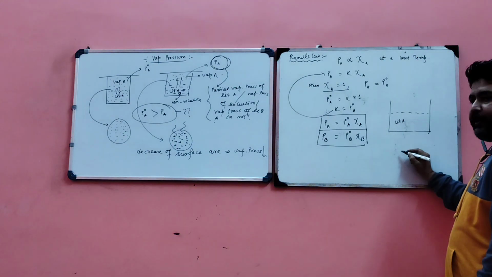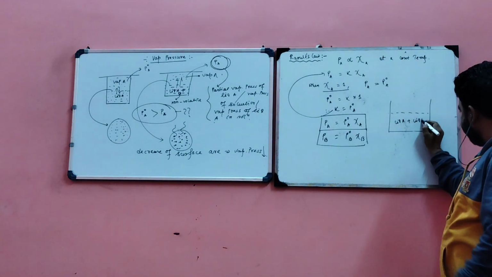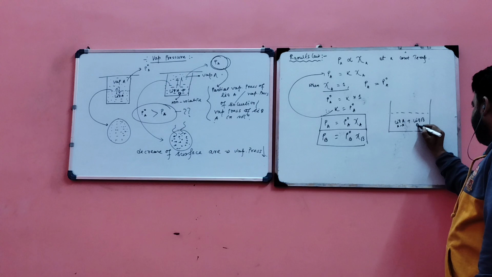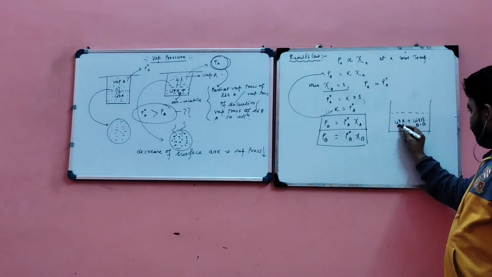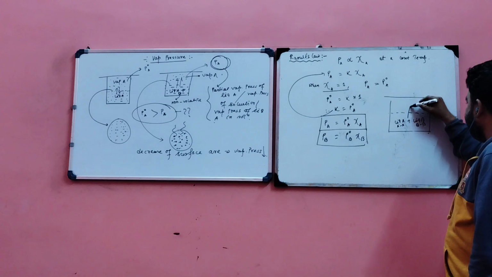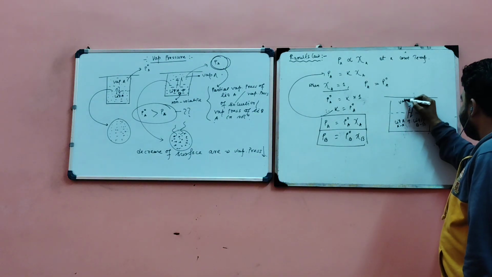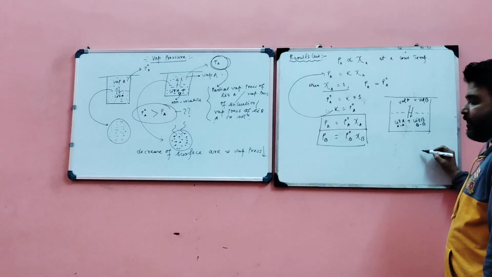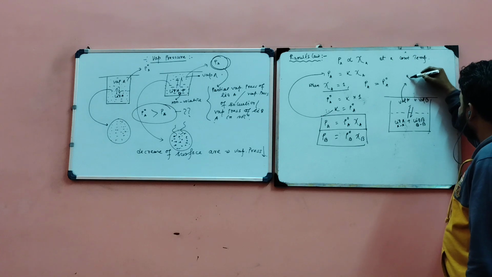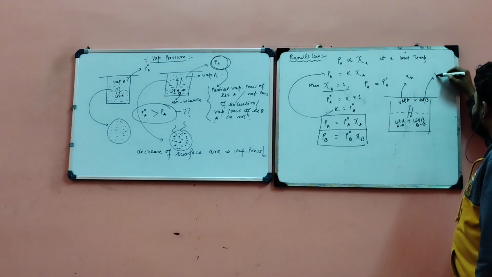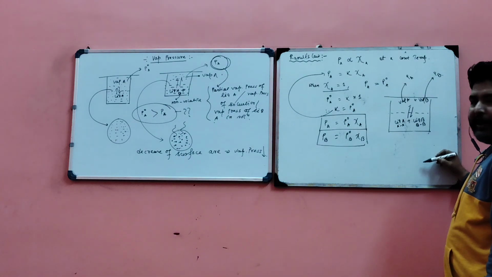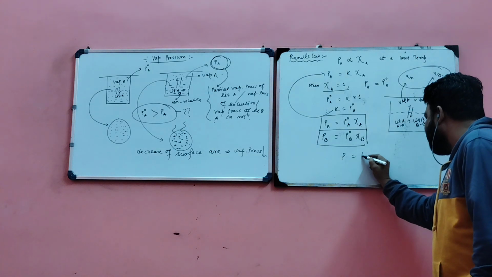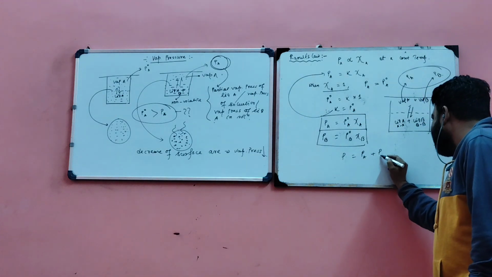Here liquid A is present along with liquid B. In liquid A, the force of attraction is AA. In liquid B, the force of attraction is BB. Both the liquids are volatile, and then over here, vapor A is present and vapor B is present. Clear? So vapor A exerts the vapor pressure PA, vapor B exerts the vapor pressure PB. And the total vapor pressure of the mixture is P equal to PA plus PB.